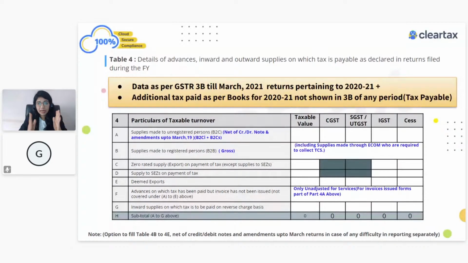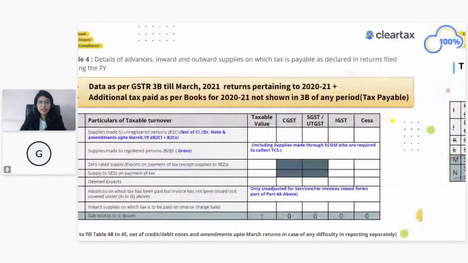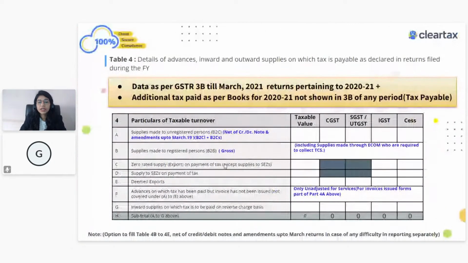If liability related to the current financial year has been discharged in the current financial year GSTR 3B, just show in table number 4 the total B2C, total B2B, total zero rated. Don't show the breakups over here, because this will unnecessarily complicate your GSTR 9 and will confuse you. Anyhow, it's an optional field, and the department themselves have clarified that you can put this information here itself.